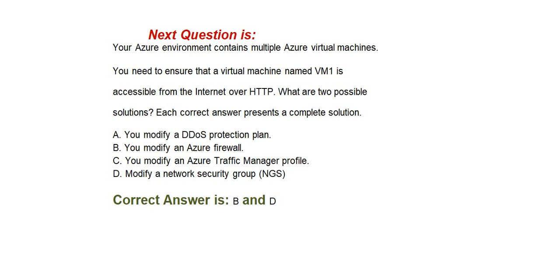Option B. You modify an Azure firewall. Option C. You modify an Azure Traffic Manager profile. Option D. Modify a network security group, NSG. Correct answer is option B and option D. You modify an Azure firewall and modify a network security group.